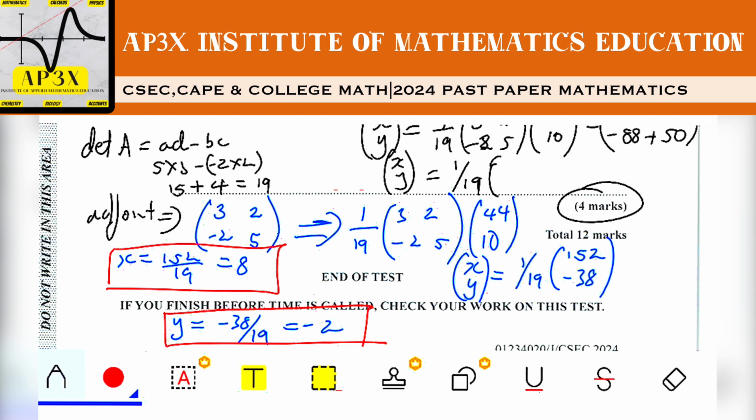the whole 2024 paper. It was really a nice paper. It really dabbles with a lot of different areas in math that you students should have already been exposed to from 10th grade. So it really dabbles with everything. We saw a little bit of matrices, we saw a little bit of simultaneous equations, and we saw a lot of simultaneous equations. We saw 2 really interesting questions.